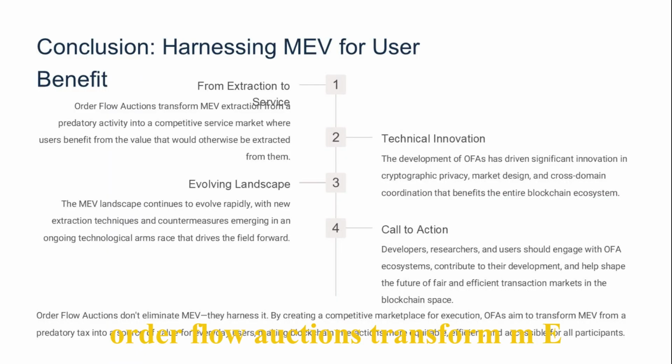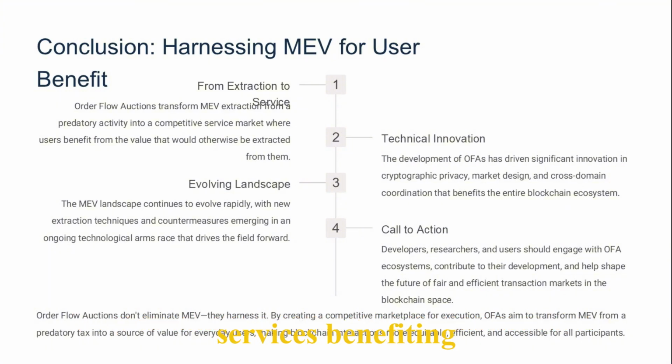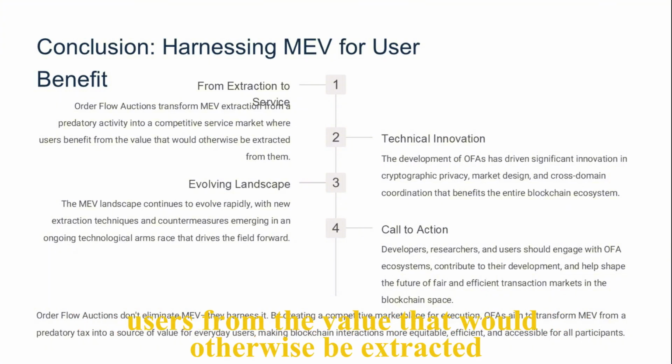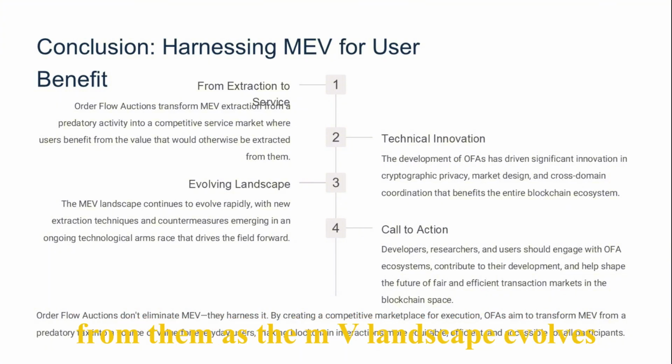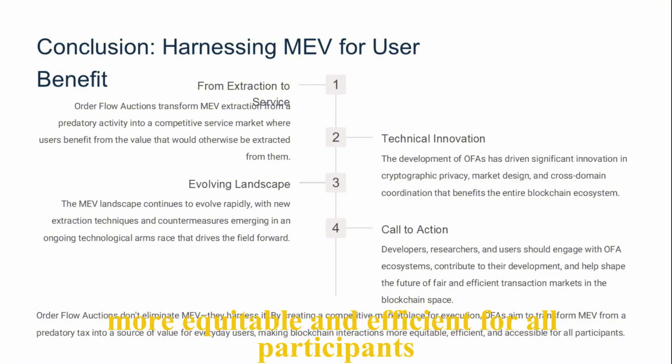Order flow auctions transform MEV by creating a competitive marketplace for extraction services, benefiting users from the value that would otherwise be extracted from them. As the MEV landscape evolves, technical innovation and ongoing technological arms races drive the field forward, making blockchain interactions more equitable and efficient for all participants.